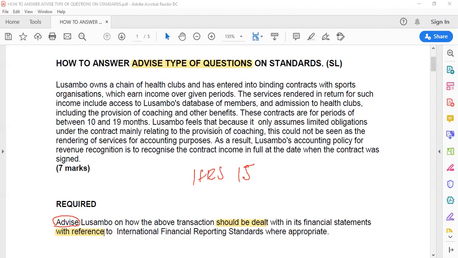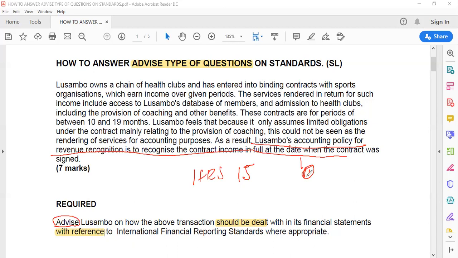Now, the examiner does not give you marks for identifying what is not okay. For example, Lusambo's accounting policy in this regard is not okay. You see, the accounting policy is bad, it's messed up. See how Lusambo recognizes revenues in full when the contract is signed. So is accounting policy number one wrong?